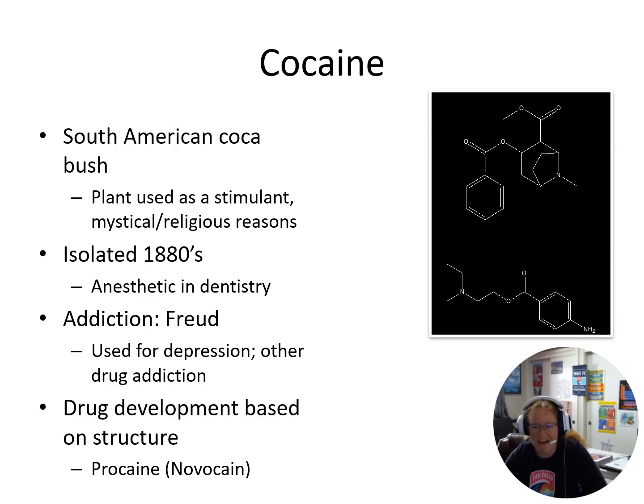Sometimes we think that things are amazing. They start off really well, and then we figure out, well, maybe we need to be a little bit more cautious. So cocaine, which came from the South American coca bush, was used for a long time as an anesthetic or a pain reliever.